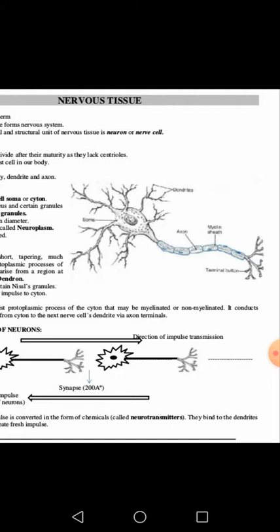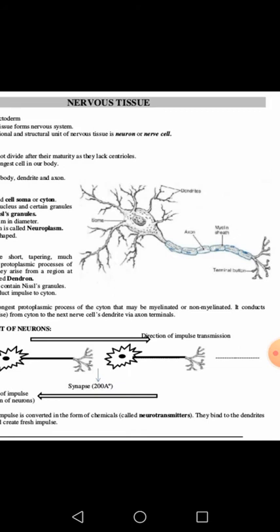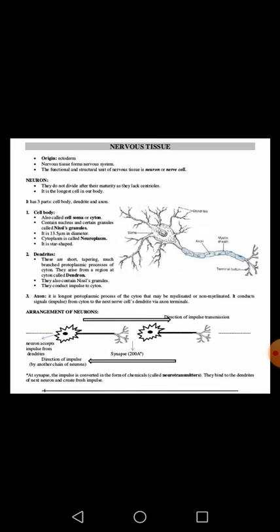These chemical impulses are released from one neuron, and are once again received by the dendrites of the next neuron. In this way a chain-type structure forms, which helps in the transmission of nerve impulses from one neuron to another neuron.